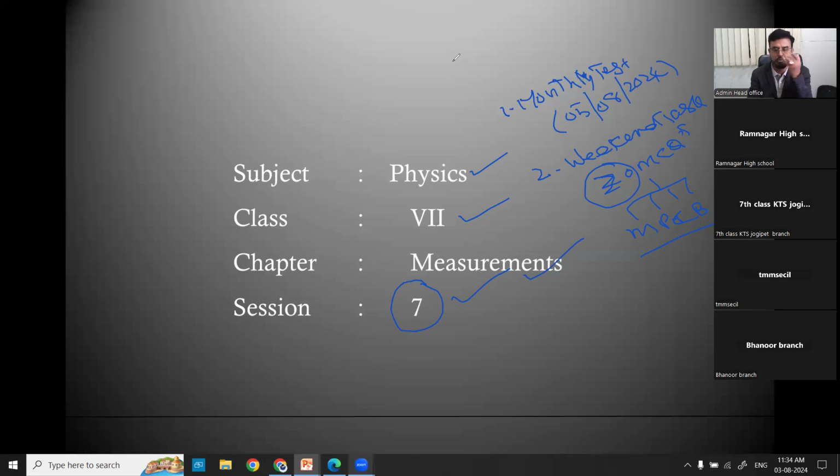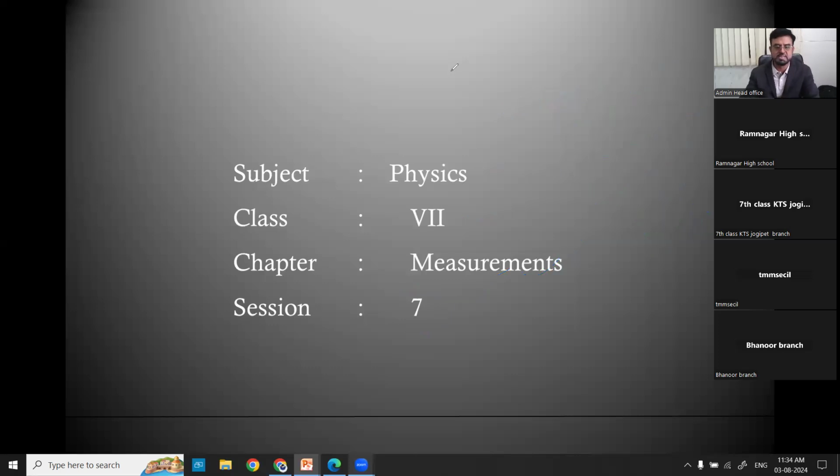Your notebook should be filled by the end of the year. You have to write each and every point which you get from the classes. So don't neglect the classes, because they are very important for your future, not for today. You are reading for tomorrow. Okay, clear? Now we move forward.